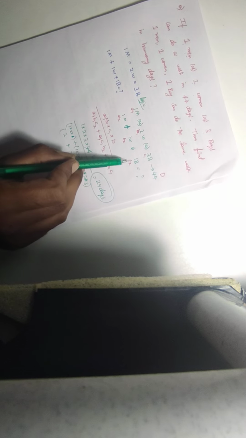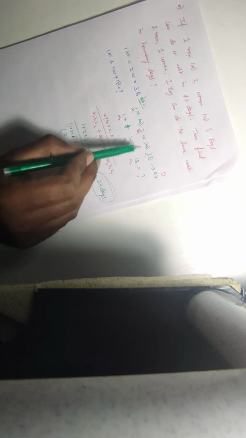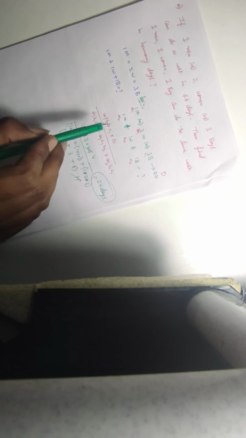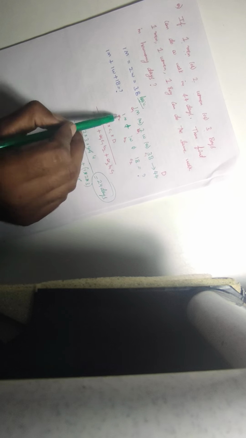Write it this way and take these as A1, B1, C1, A2, B2, C2. Take the upper row as A1 into B1 into C1 into D, divided by A1 B1 C2 plus A1 C1 B2 plus B1 C1 A2. This is the formula, and you will get the number of days as the answer.